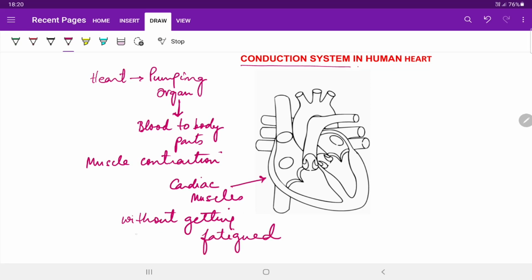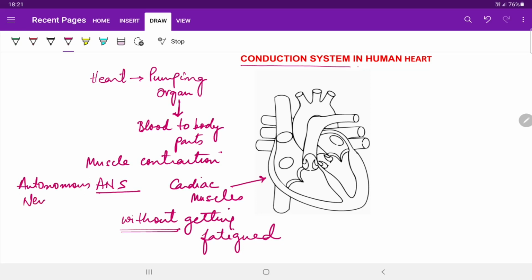And in doing so, our nervous system also plays a very important role. They are under the direct control of ANS, that is autonomous nervous system.